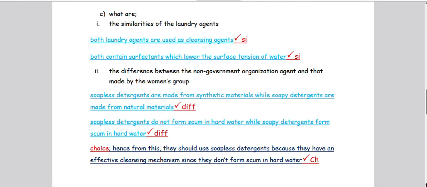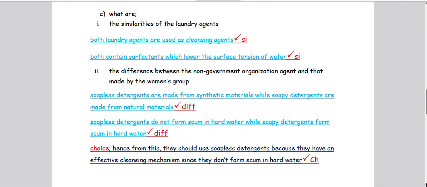Now, after making that difference, it is from the differences that we base on to make a choice. We don't base from the similarities. We base from the difference of one material to the other to make a choice. So the choice was, from this, they should use soapless detergents because they have an effective cleansing mechanism.